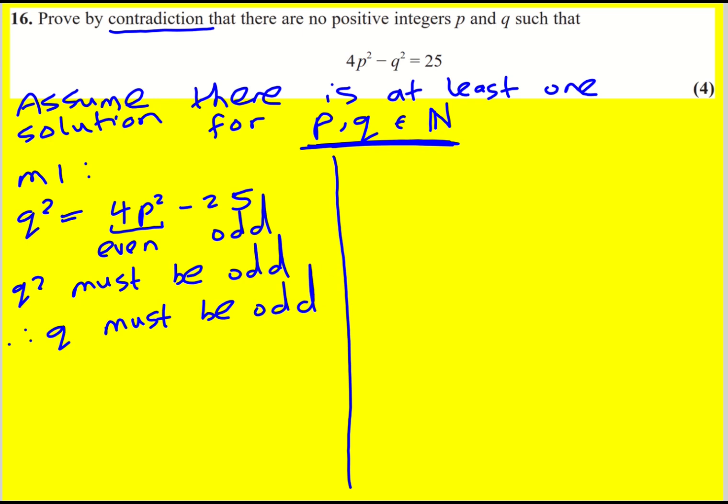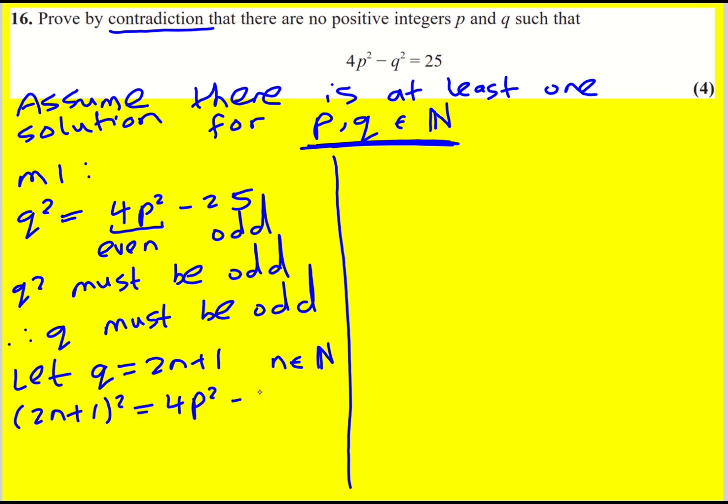Remember, it's a whole number. There's no way it could be even because an even times an even is an even, an odd times an odd is an odd. So now I'm going to let q be a general odd number, 2n plus 1, where n is also a natural number. And that means that (2n plus 1) squared is 4p squared minus 25.